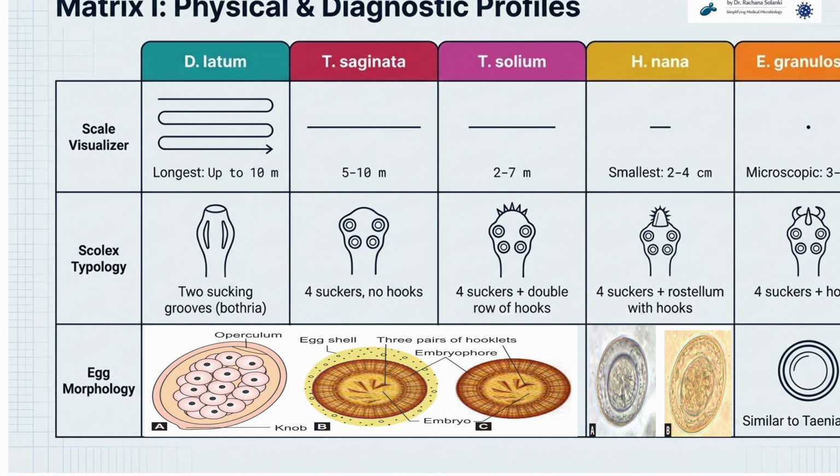Hooks are present in solium, H. nana, and Echinococcus granulosus. The eggs of latum are operculated. The eggs of Taenia saginata, Taenia solium, and Echinococcus granulosus are similar, with 3 pairs of hooklets with the embryophore and the eggshell. In H. nana, polar filaments are also present.